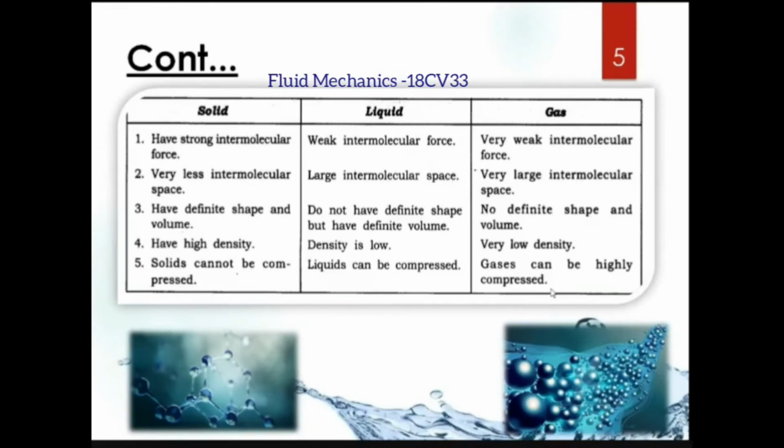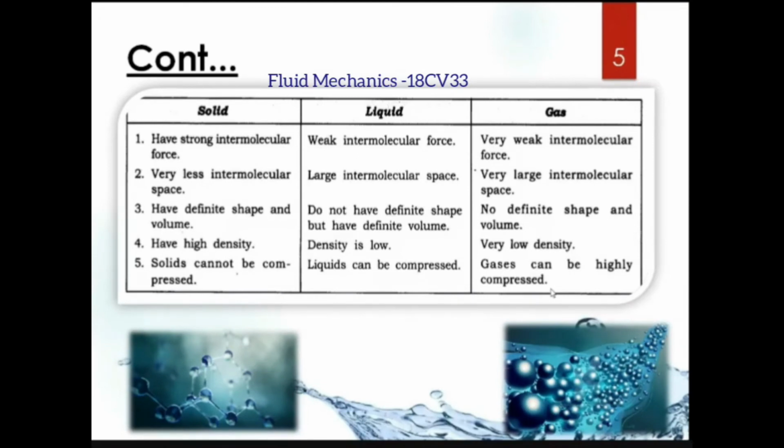Similarly, gas will have no definite volume and no shape because the air molecules or gas molecules will be moving randomly in different directions. And coming to the density, solid will have high density because it has strong intermolecular forces, in case of liquid the density is low, and compared to that it is very low in case of gases.